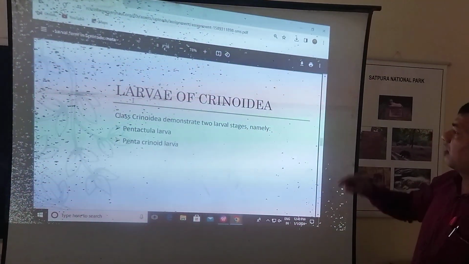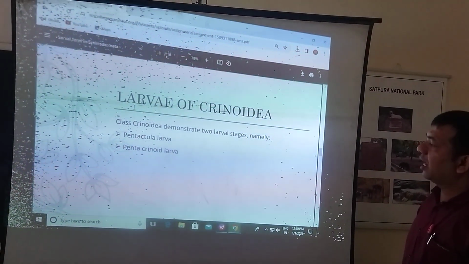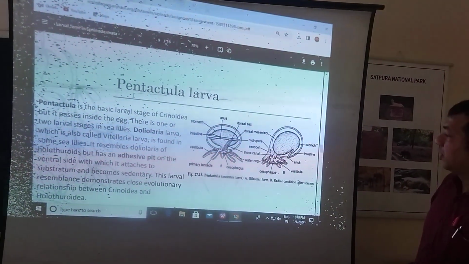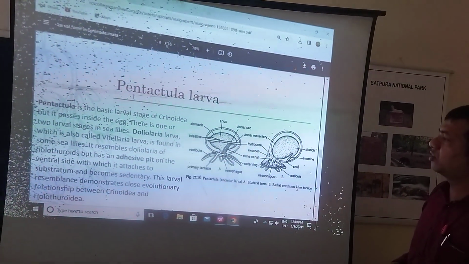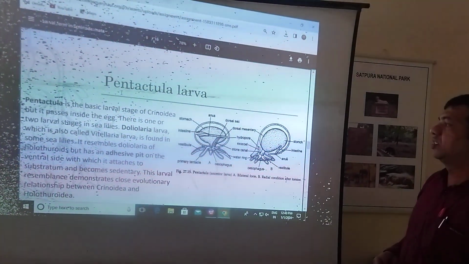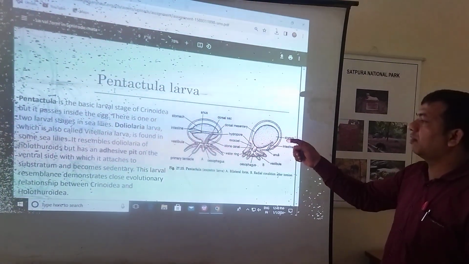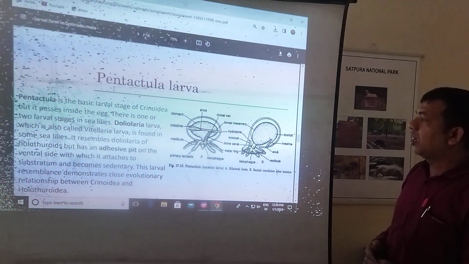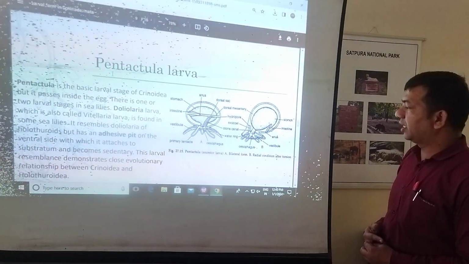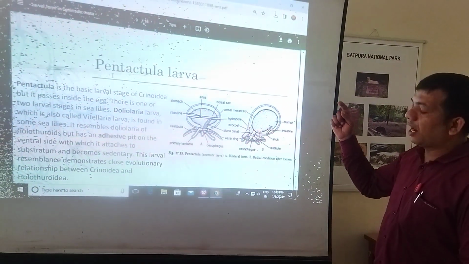And the next is the larva of Crinoidea. Crinoidea larva is divided into two categories: Pentacrinoid larva and Doliolaria larva. So this is the first, the Doliolaria larva. This is the basic larval stage of Crinoidea, which develops inside the egg, and there is one or two larval stages. It is like Doliolaria larva, which is also called the Vitellaria larva. It is found in some sea lilies and resembles Doliolaria larva. It has an adhesive pit on the ventral side, which attaches to the substratum and becomes sedentary. The larva demonstrates the close evolutionary relationship between the Crinoidea and the Holothuridia.